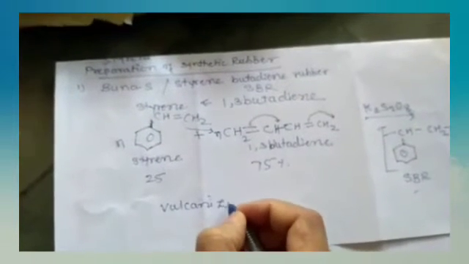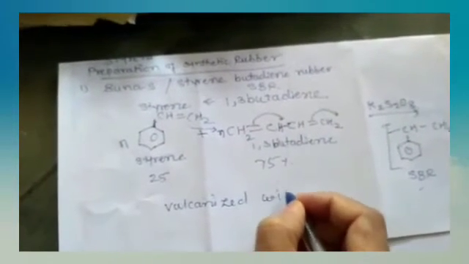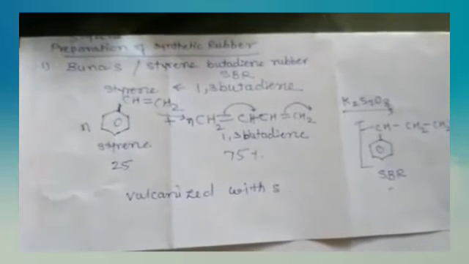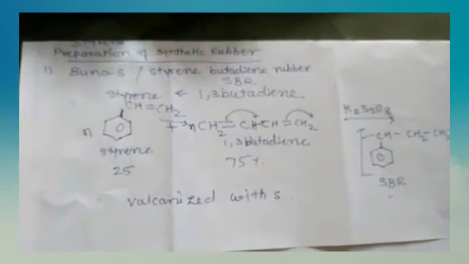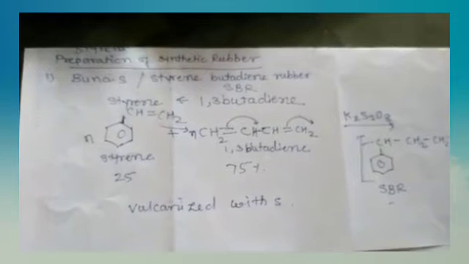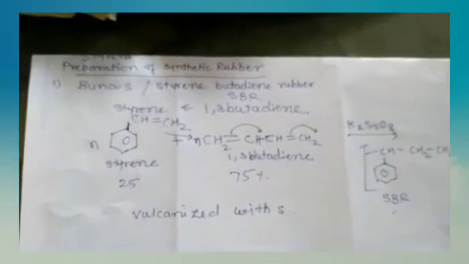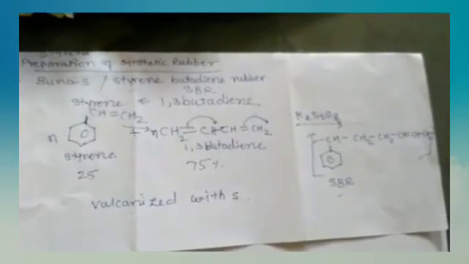Vulcanized with sulfur, this forms the vulcanized rubber Buna-S, that is styrene butadiene rubber. It is used in making inner tubes of tires, motors, bubble gums, etc.